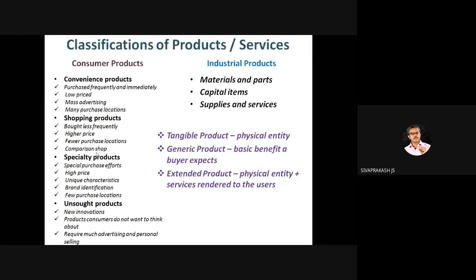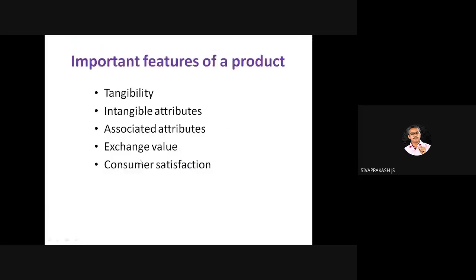A shopping product is, for example, a product which used to be shopped every week. For example, your mother used to go shopping every week. And just holding on to that word, they will write it. But it is not so. If you get into the characteristics of each product, you will come to know. So for unsought products, a repeated example question is: which of the following is an unsought product, or which category of product is it.